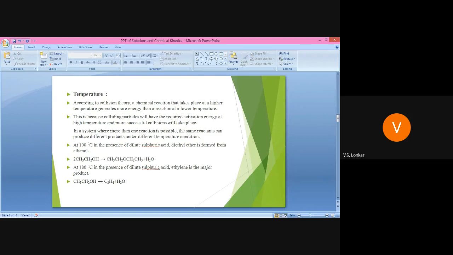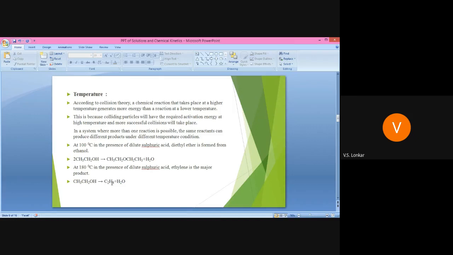For example, at 100 degrees Celsius, in the presence of sulfuric acid, diethyl ether is formed from ethanol. If you see these two reactions, the reactant is the same. The reactant is ethanol. In the first reaction the temperature is 100 degrees Celsius, and we get diethyl ether. But in the second reaction, at 180 degrees Celsius, the temperature is high, in the presence of dilute sulfuric acid, ethylene is the major product. See this reaction. Ethylene is the major product. Got it.